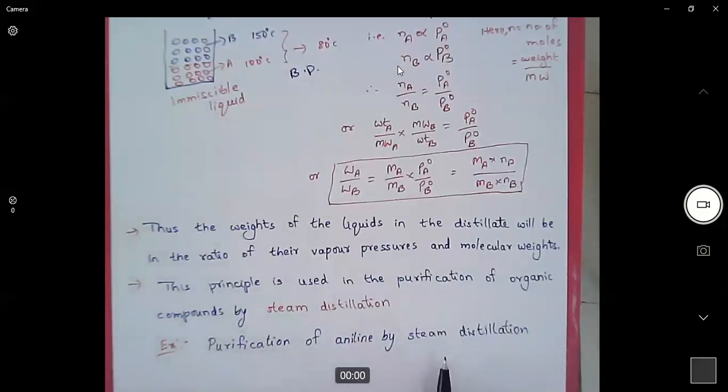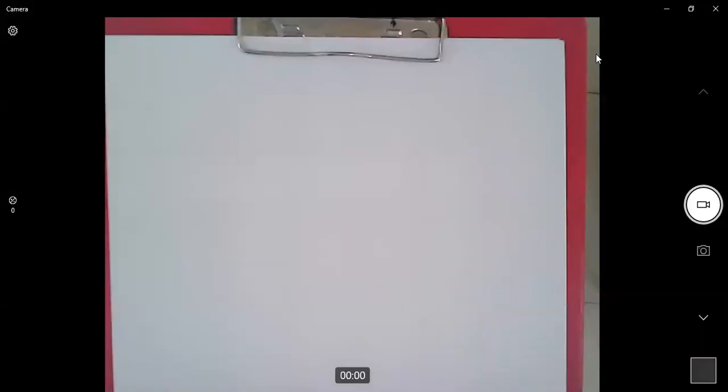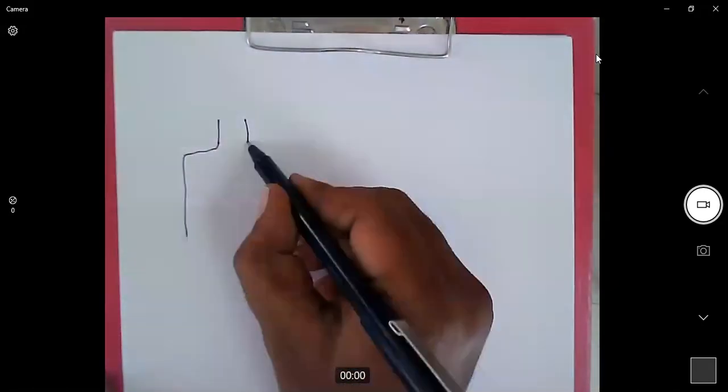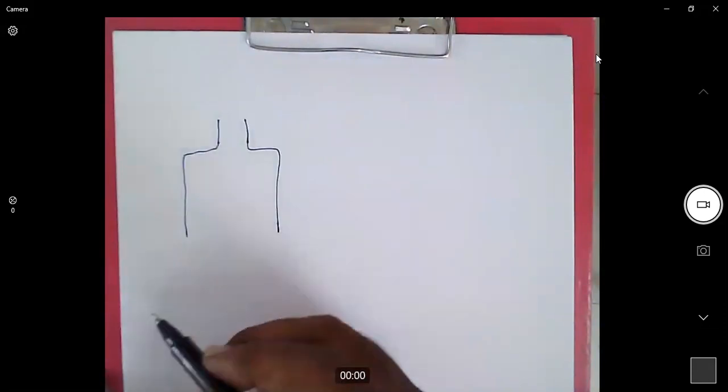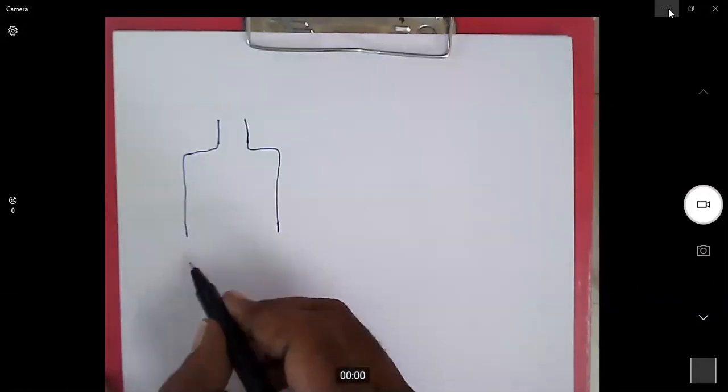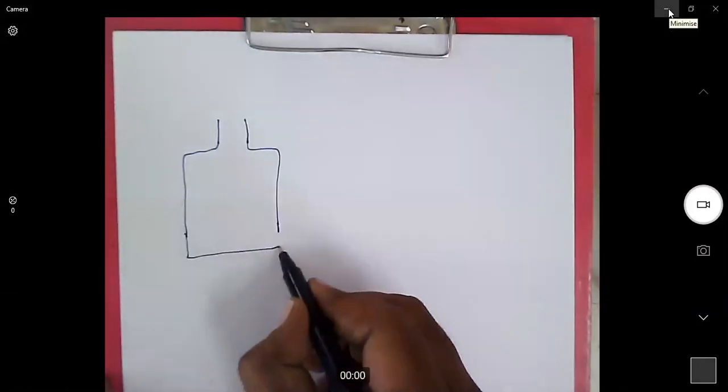Purification of aniline through steam distillation. In a steam distillation process, first we will generate steam in a sealed container.